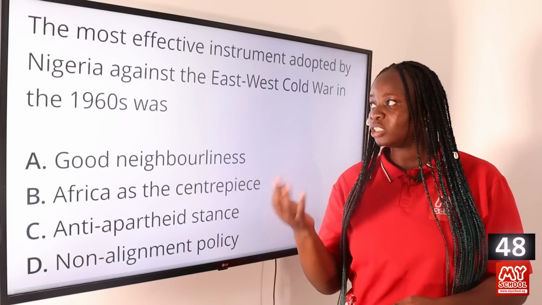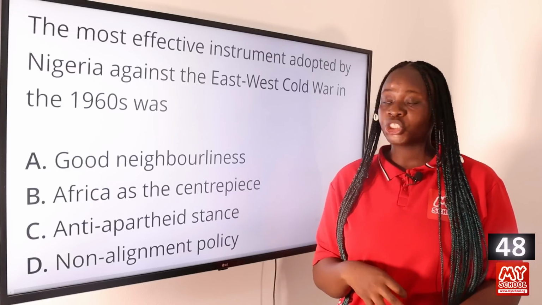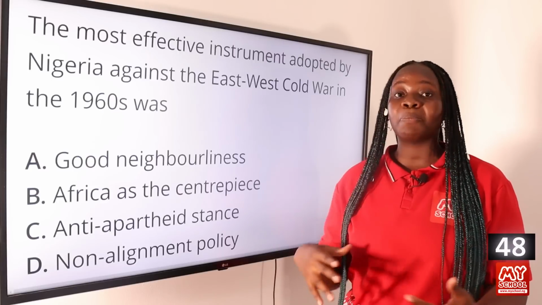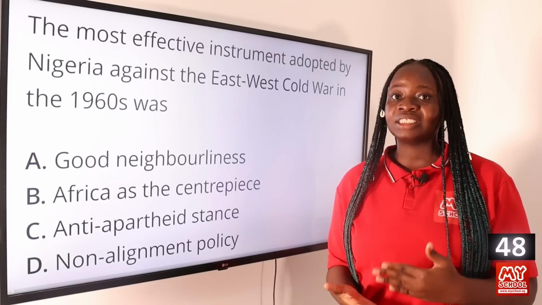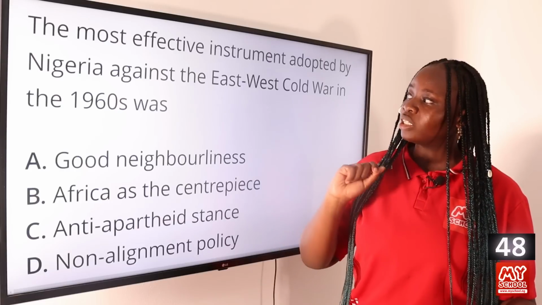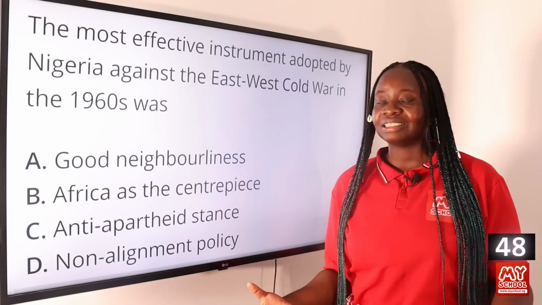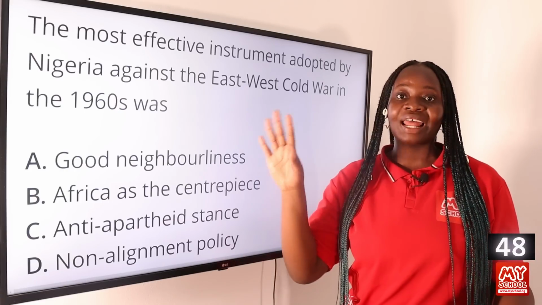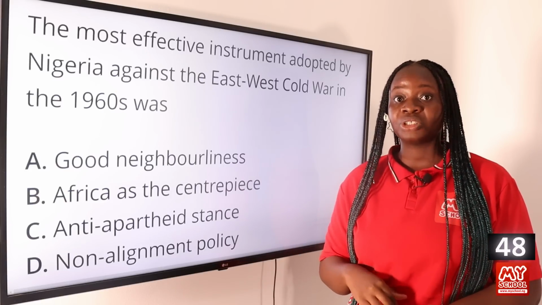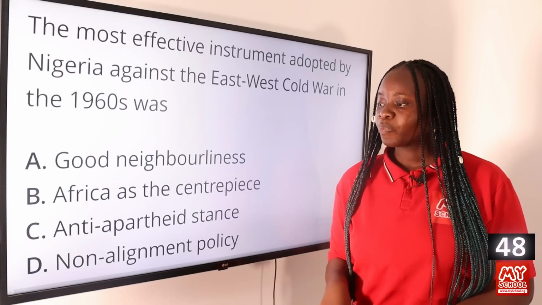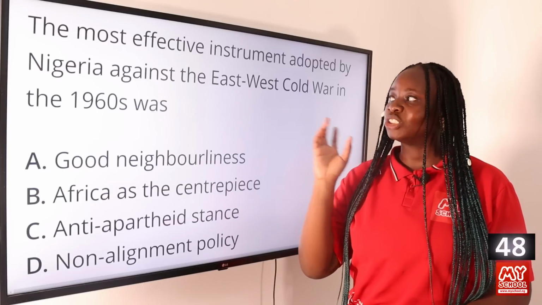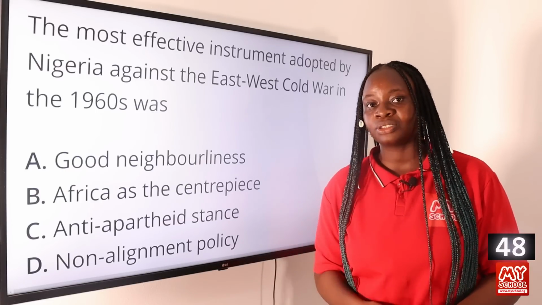So the East Power Bloc is the communist bloc headed by Russia, and the West Power Bloc is the capitalist bloc headed by the United States of America. So it was a battle of ideologies. They battled with each other in terms of how governments should be organized in different countries of the world. So this Cold War began in the 1960s and ended in the 1990s. So Nigeria chose not to align with either of these ideologies and chose to focus on its own national interest and Africa's interest as well. But it is the non-alignment policy that was the most effective instrument against this East-West Cold War. Option D is the answer to this question.